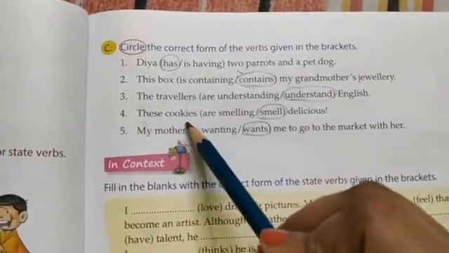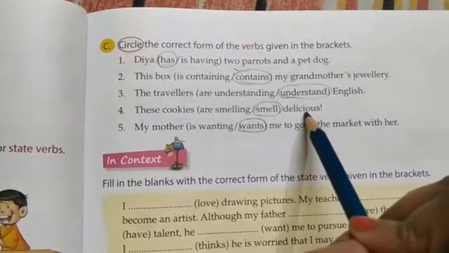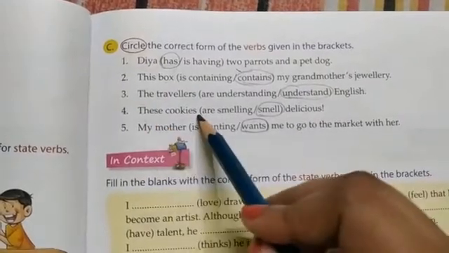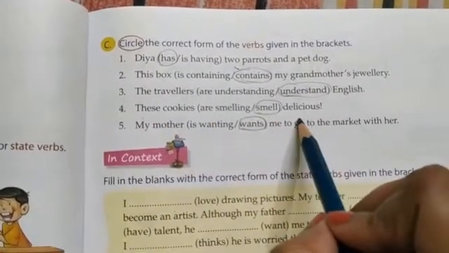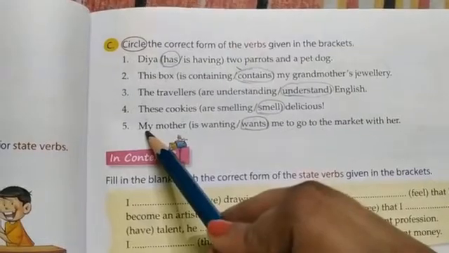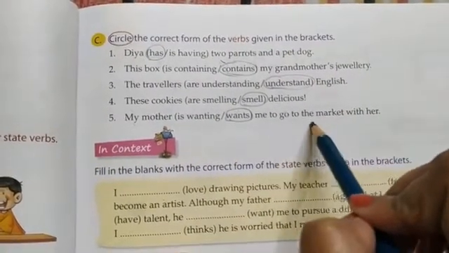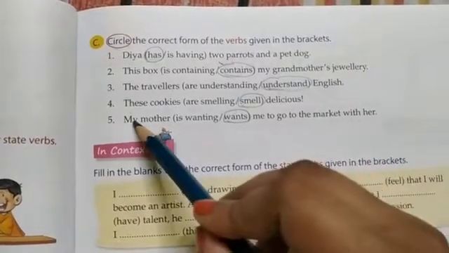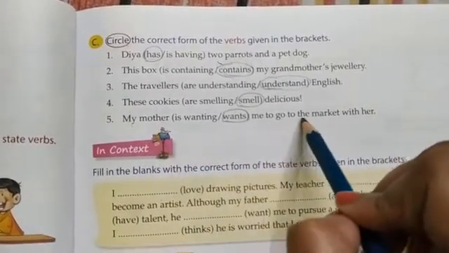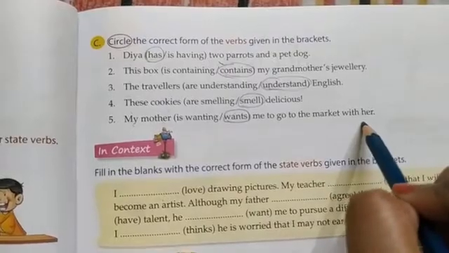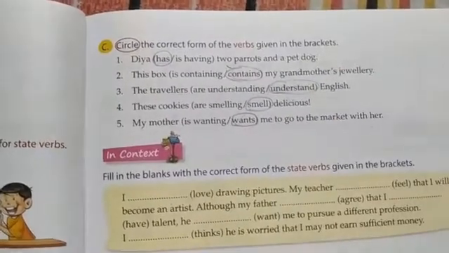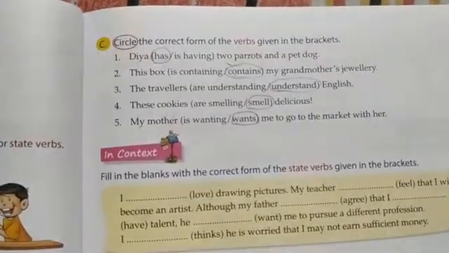These cookies are smelling or smell delicious. Okay, these cookies smell delicious. My mother is wanting or wants to go to the market with her. So my mother wants me to go to the market with her. So this was all for this part of the exercise.